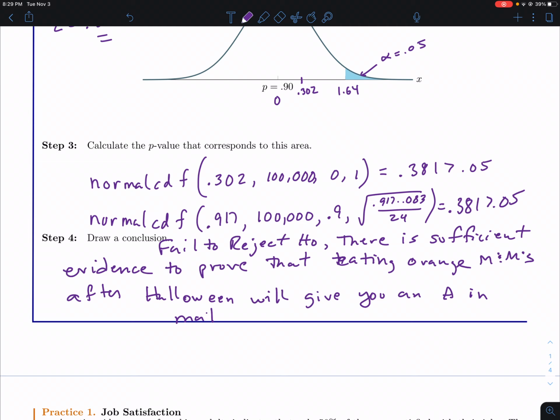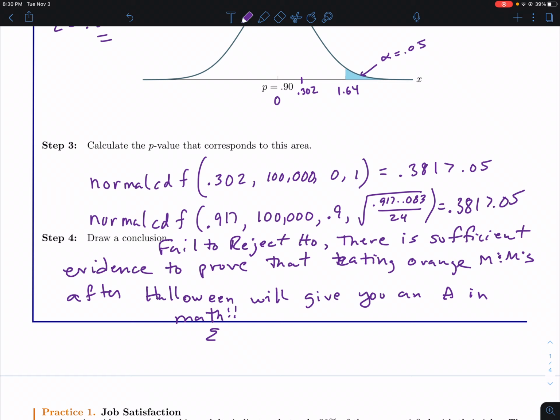I'm very disappointed. I was really rooting for you guys too. I was hoping that this would be it, so that you could just stop studying, just start loading up on orange M&Ms, and you guys would be totally good. So it looks like you're going to have to actually study at this point. So sorry, I tried, but the stats are in. The stats have proven that this just isn't going to work.